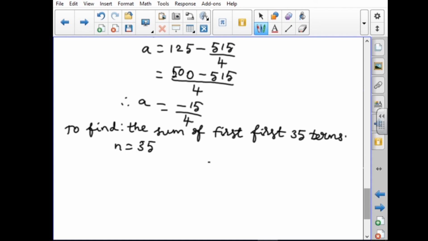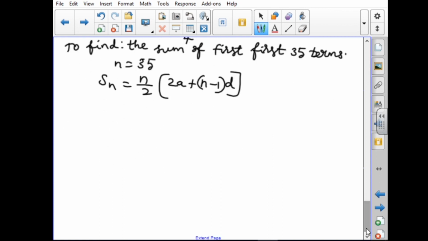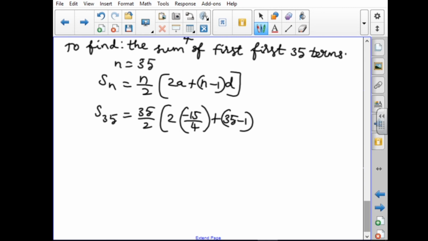Already we know N, and A and D also we know. So, we have to substitute into the formula Sn equal to n by 2 into 2a plus n minus 1 into d. Here n is what? 35. So S 35 equal to 35 by 2 into 2 into a, which is minus 15 by 4, plus n, which is 35, minus 1 into d, which is 5 by 4.